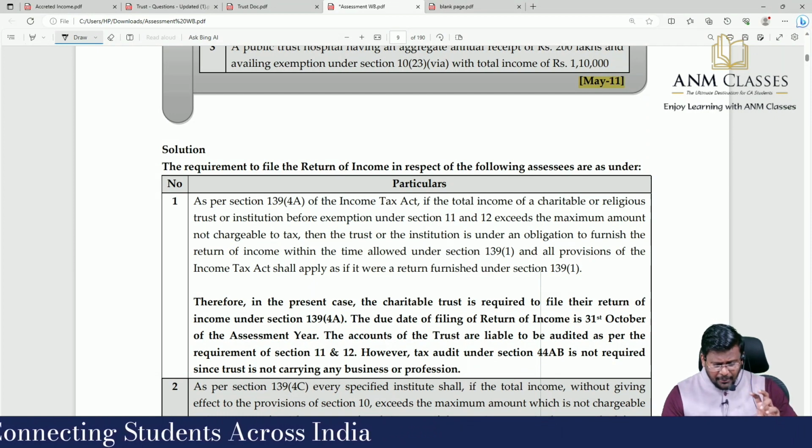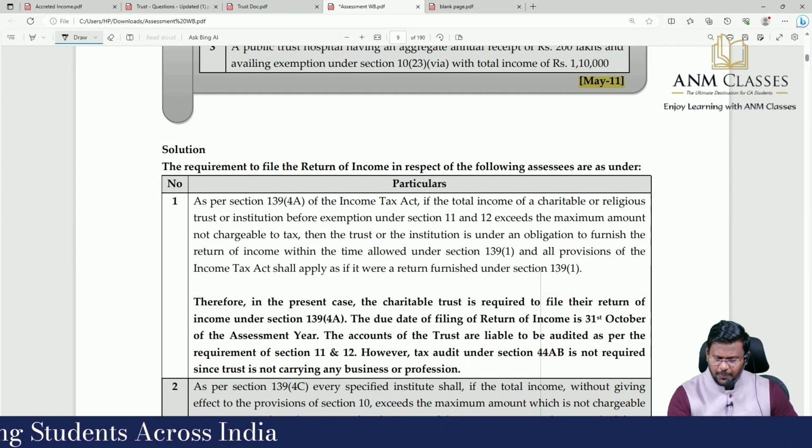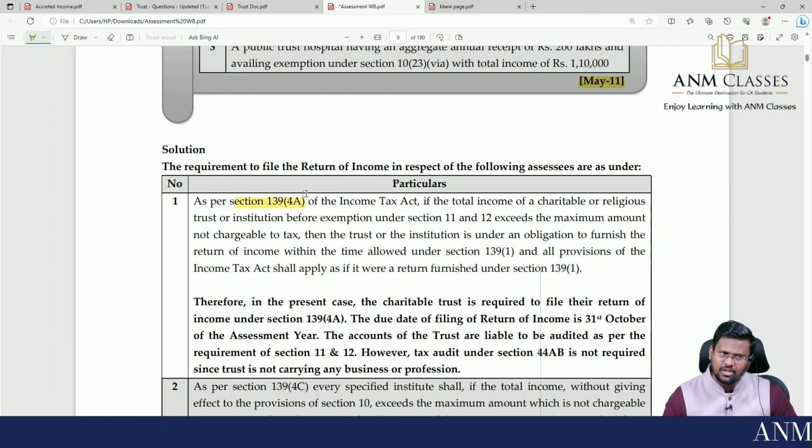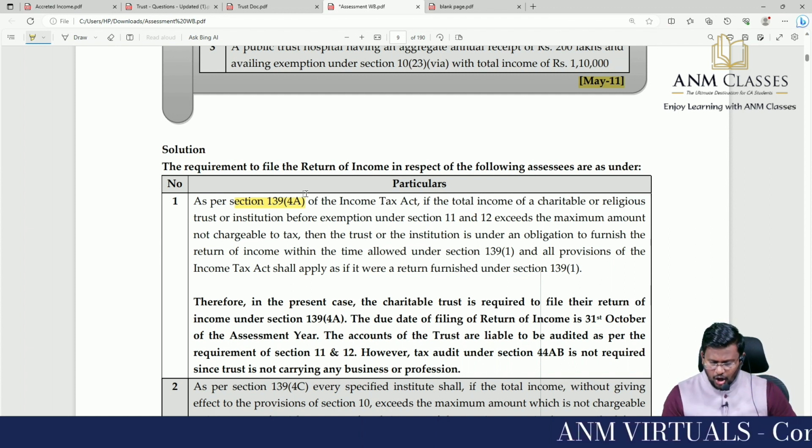So the requirement to file the return of income in respect of the following assessees is as under. As per section 139 subsection 4A. What is 139 subsection 4A? It is applicable to religious or charitable trusts under the Income Tax Act.